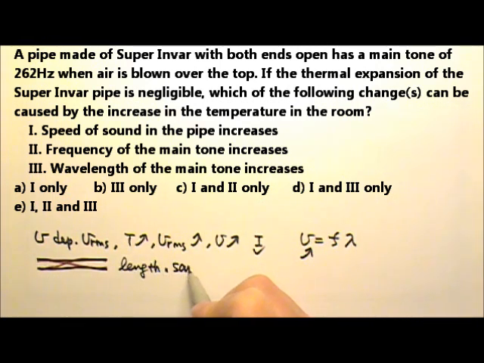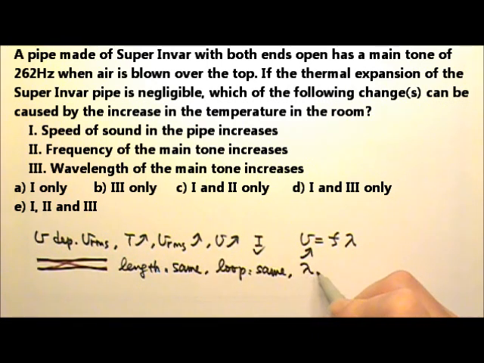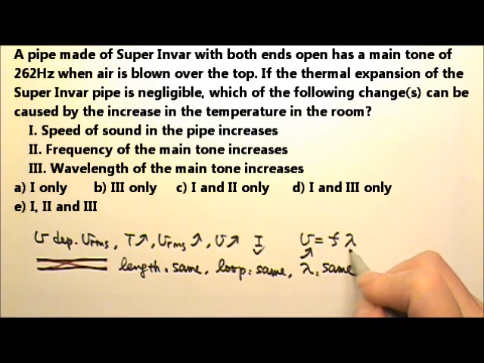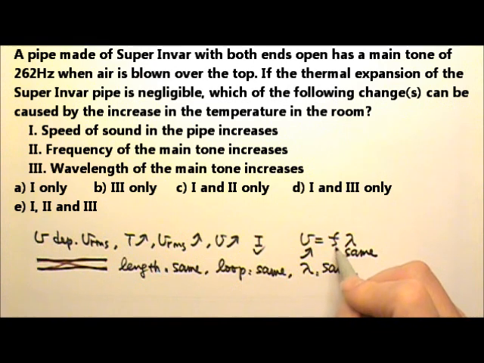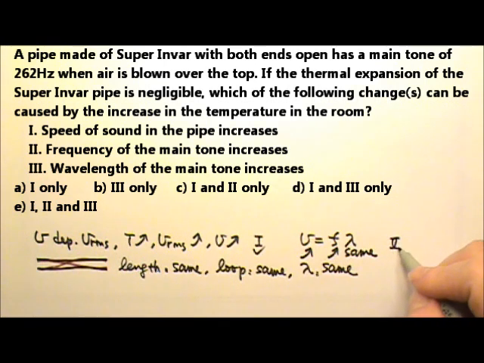stays the same, that means the length of the loop stays the same, and that means the wavelength stays the same. So if the wavelength stays the same, then the frequency must increase because the speed of the wave increases. So number 2 is right, but not number 3. So the answer is 1 and 2 only, C.